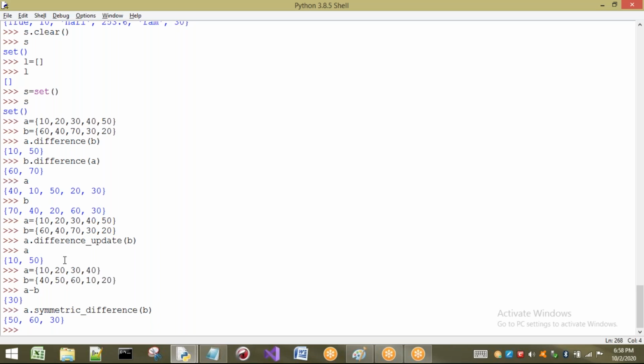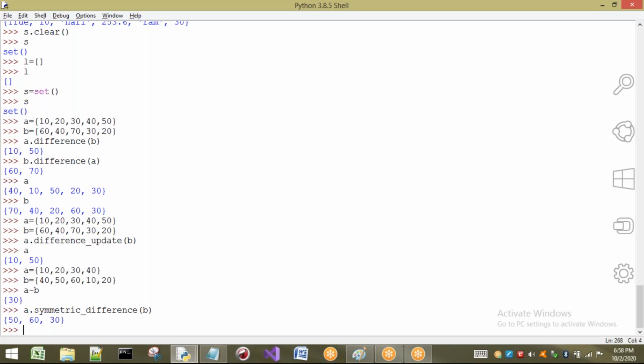Once again, I am repeating. Either A or B means all the elements of A and all the elements of B, except the intersection. The elements that are present in both sets will not be printed. Remaining elements will be printed. 10 is already present, 20 is already present, 40 is already present, so 30, 50 and 60 will be taken. That is printed as the output.